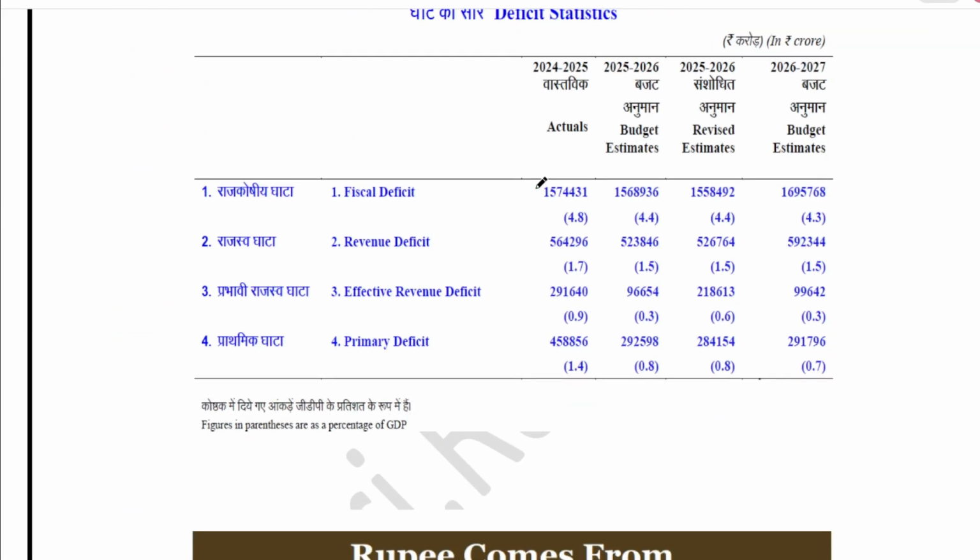Now here are some other statistics. These are not that important. Fiscal deficit is important. The target for fiscal deficit this year is 4.3% of the GDP. What is fiscal deficit?